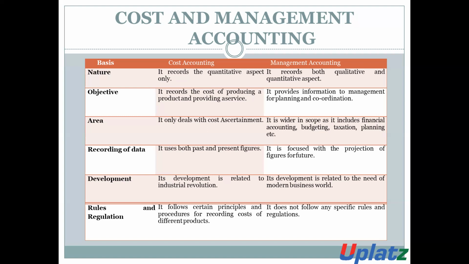Cost accounting's development is related to the industrial revolution, but management accounting's development is related to the need of the modern business world. Cost accounting follows certain rules, regulations and procedures for recording the cost of products, but management accounting has no specific rules and regulations.